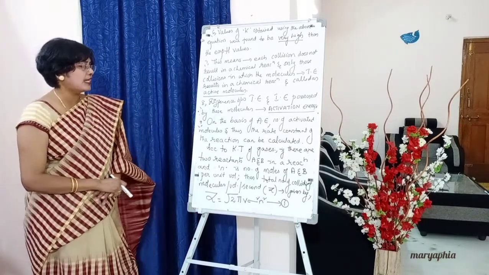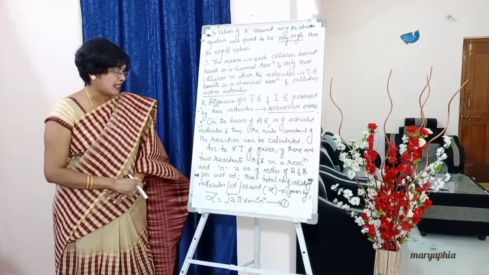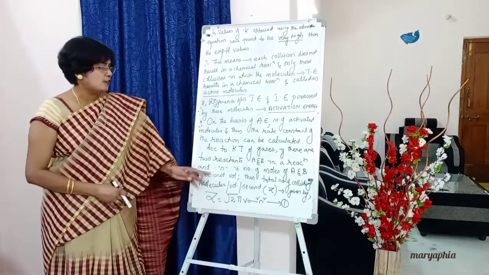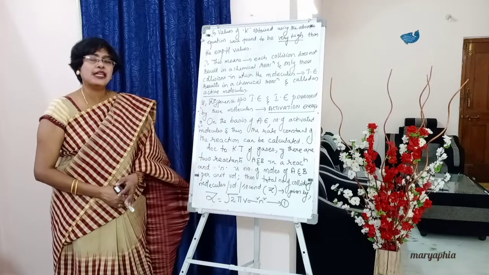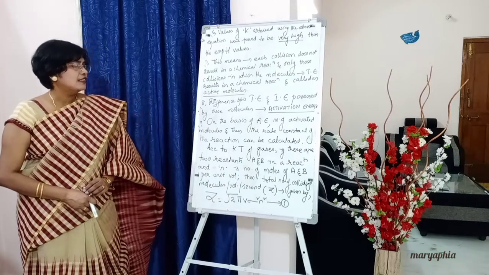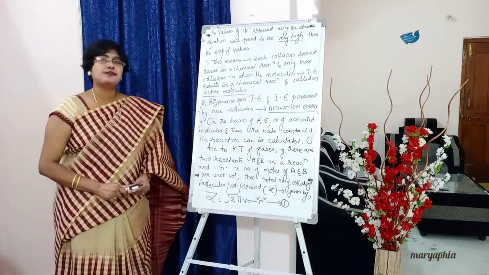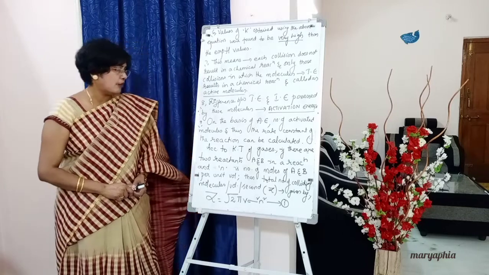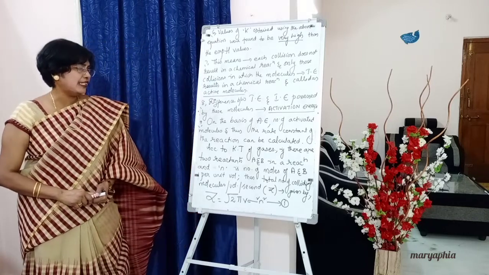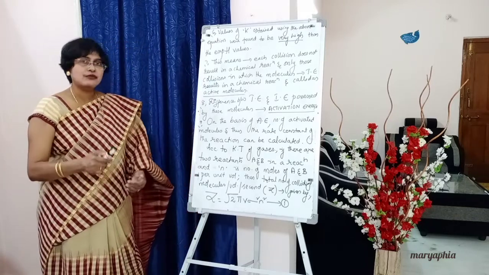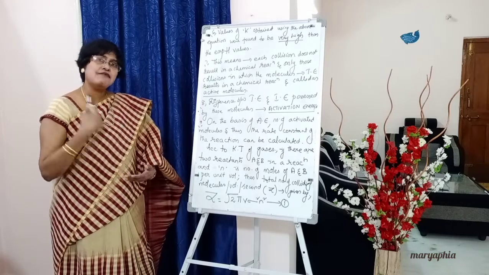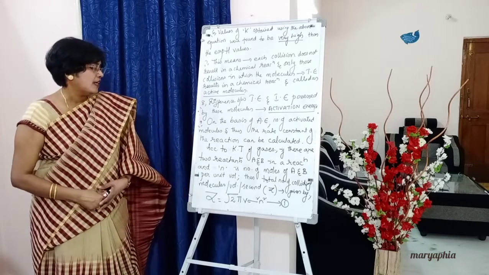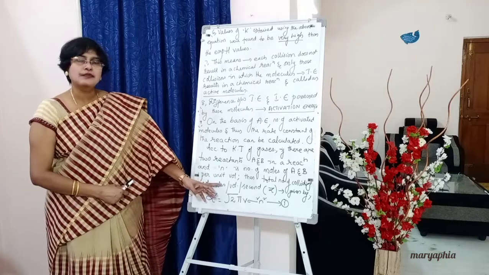If there are two reactants, capital A and capital B, in a reaction, and small n is the number of moles of capital A and capital B. For A we have taken small n, for B also small n, students, per unit volume.